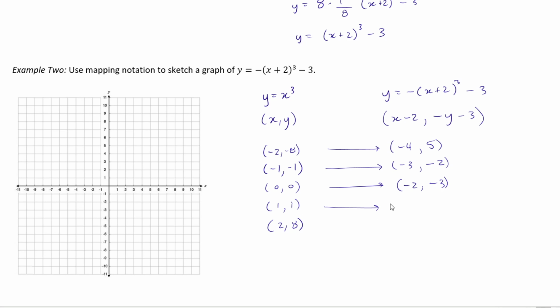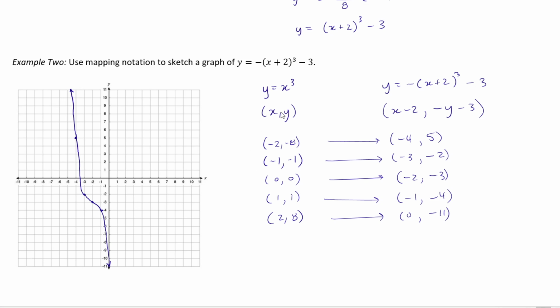1, 1 would get transformed into negative 1, and 1 times negative 1 is negative 1, minus 3 is negative 4. And then over here we have 2, 8, so 2 minus 2 is 0. And then negative 8 minus 3, well, that's negative 11. Okay, so I'm just going to pause this now while I plot these points and sketch the graph.